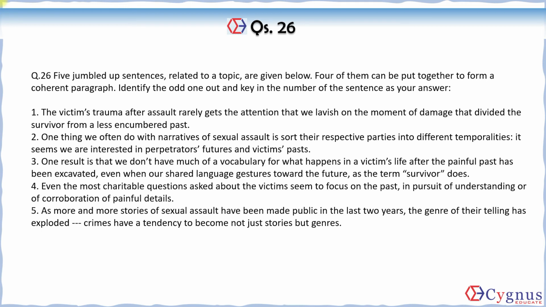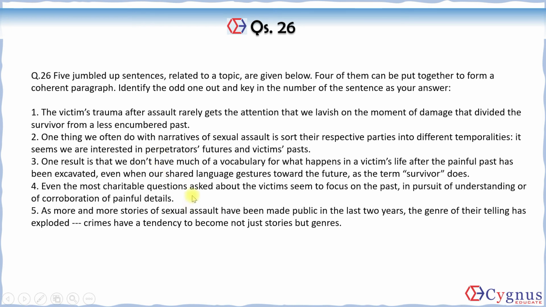So there are no questions being asked anywhere. There is no corroboration of painful details that is required. This entire paragraph that we have tried to make is talking from the narrator's point of view, and that's why when we have this 4th sentence left, let's see if we can accommodate this sentence as well. First of all, this connector is creating a problem. Even the most charitable questions asked, that means there are harsh questions also somewhere that are being asked, and with those harsh questions, these charitable questions should make a contrast, but that is not happening in any of the 4 sentences. So there is no sentence which talks about corroboration of painful details.